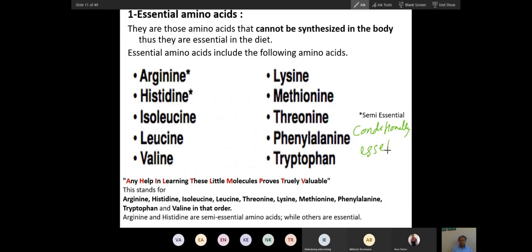So will you memorize all these? This is a very important slide. Essential amino acids. You have to memorize everything, even the structure of all these amino acids.